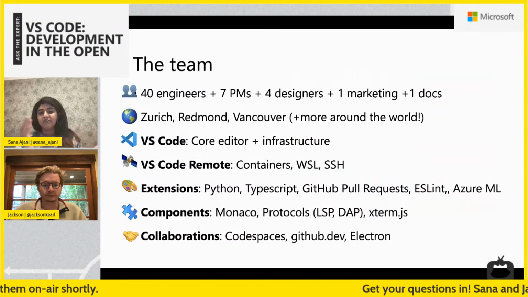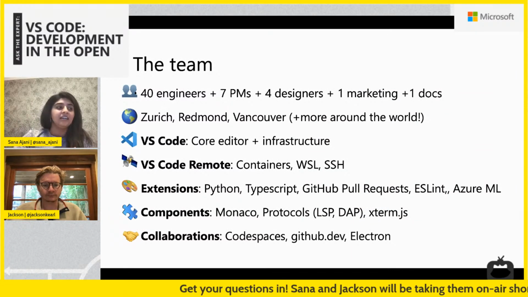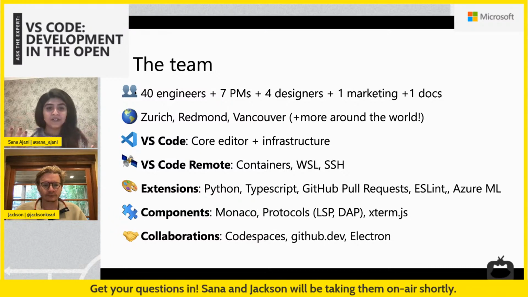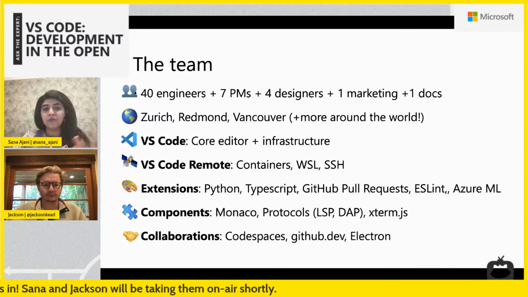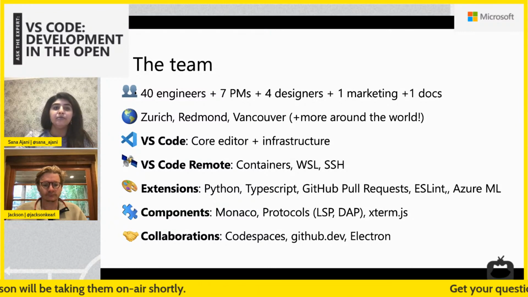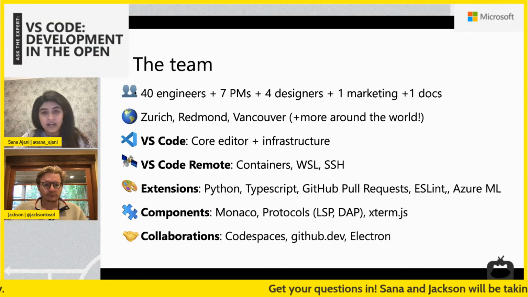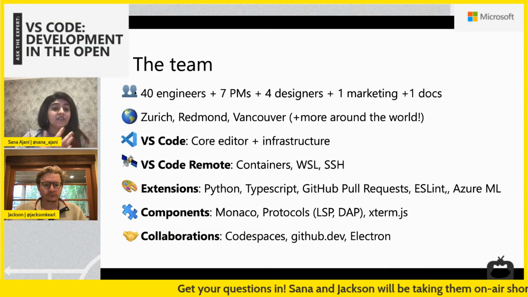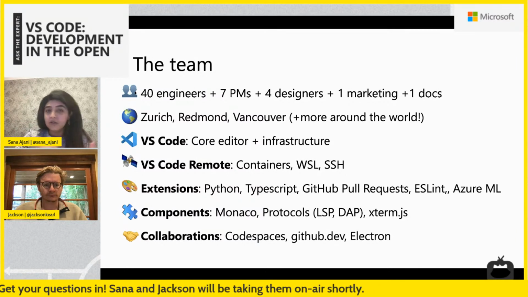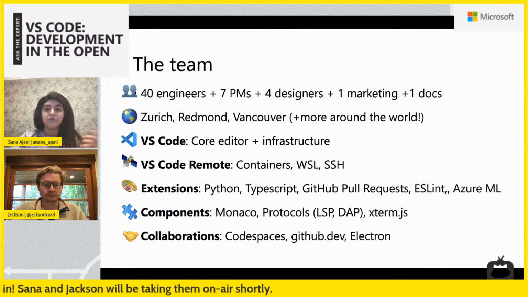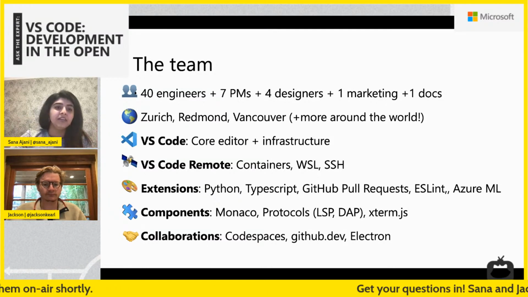The team behind VS Code is smaller than you might think. We recently became a larger team, and I'll explain how, but overall, we have about 50 or so people that work on the team, 40 engineers that work across the VS Code core editor and infrastructure, a lot of the VS Code extensions, and the Python extension. We also have a team of PMs, designers, marketing, content, and everyone to make it a good team effort.